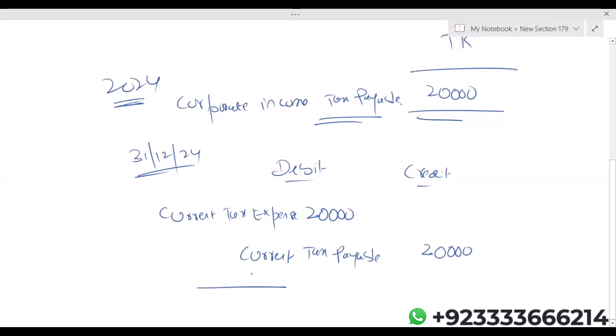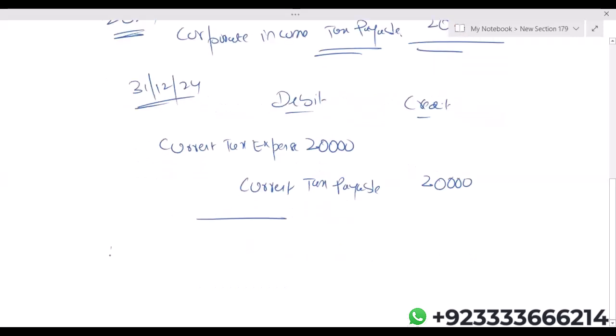Now, normally the 2024 tax will not be paid in 2024, it will be paid in 2025. And the actual tax payment you will get to know when you are paying. Let's say scenario A: during 2025, the taxation authorities ask for your tax payment, which is actually 23,000.